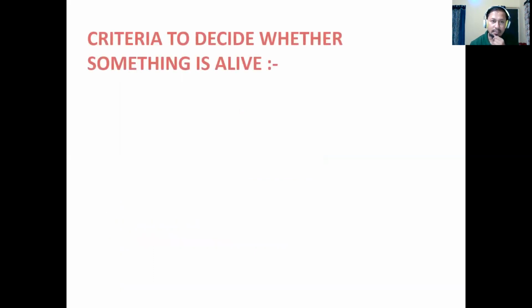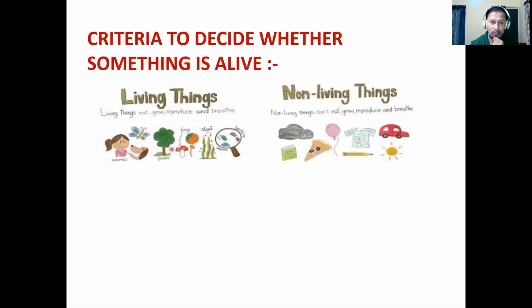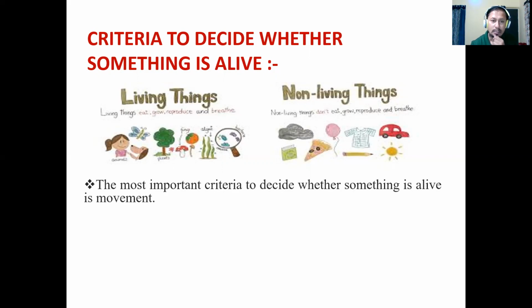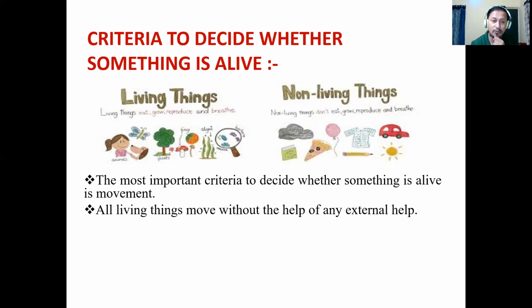So before we begin, the question comes: what is the criteria to decide whether something is alive? Whether the particular organism is living or non-living. How can we distinguish? Living things, we can distinguish because they can eat, grow, reproduce, and breathe, whereas non-living things do not. The most important criteria to decide whether something is alive is movement.